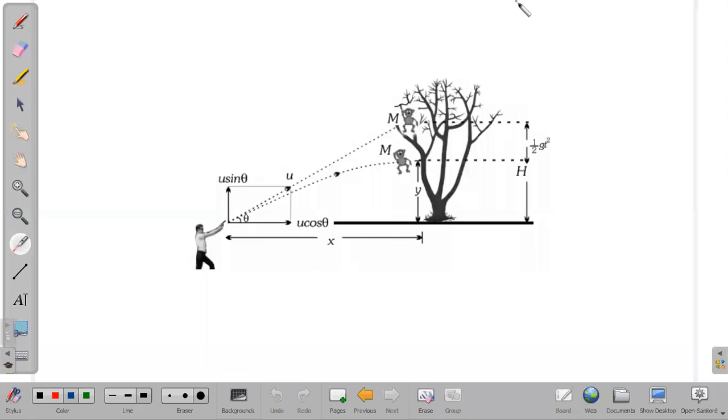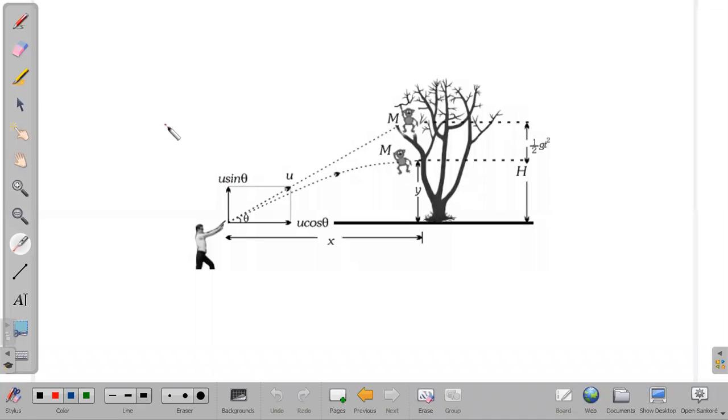And to study projectile motion, we have to make some assumptions. Suppose some object is thrown and it is following some projectile motion, when we are studying projectile motion, we should not consider air resistance.